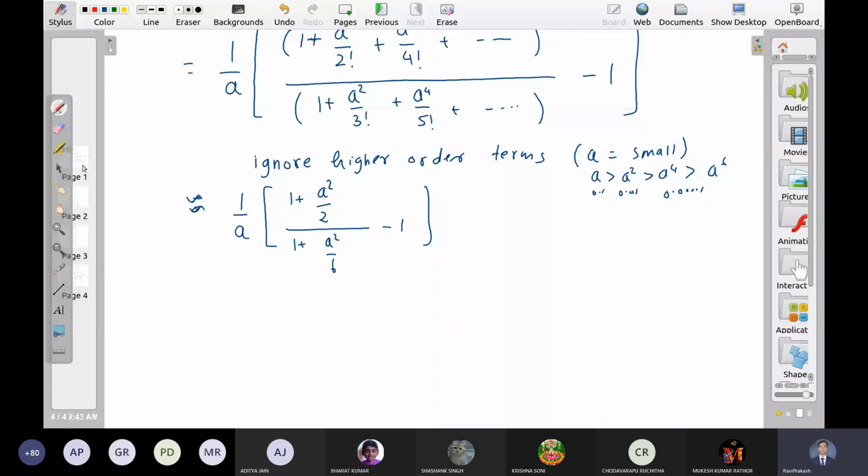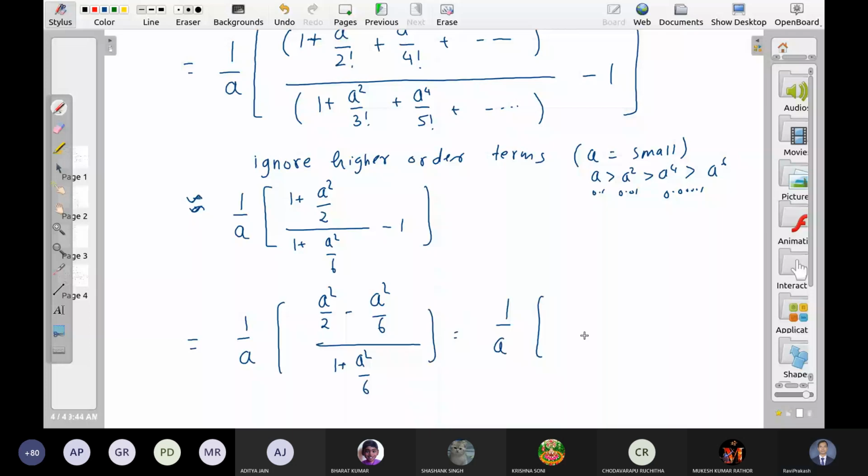What we have, a square by 2 minus a square by 6, 1 plus a square by 6, 1 by a. This is equal to 3 minus 1, 2 by 6, 2 by 3, a square upon 1 plus a square by 6.